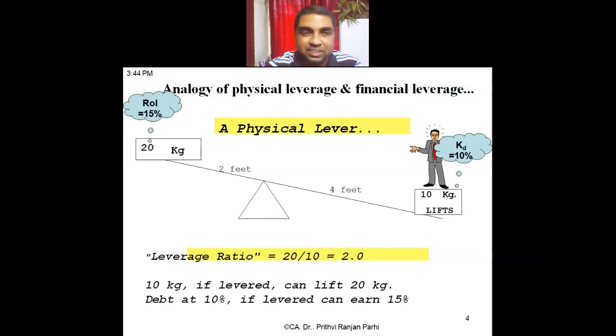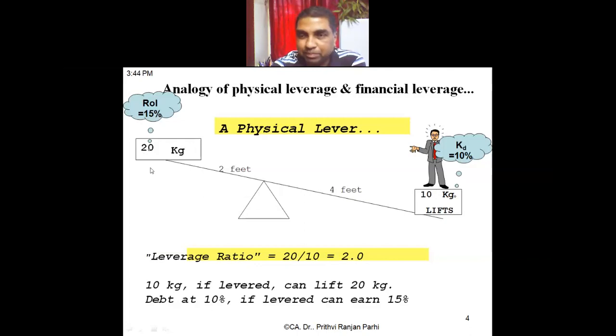from the physical science, the physics. From the physics, we have understood this. If you can look at the picture, you can see this is how it is explained in physics, at a physical level. That means with the weight of 10 kg, we can lift 20 kg. Is it not? How is it possible? If you can adjust this distance, suppose this is 4 feet, this is 2 feet, then 4 feet into 10 kg is equal to 40, then 20 kg into 2 feet is also 40. So with 10 kg, it is possible to lift 20 kg.